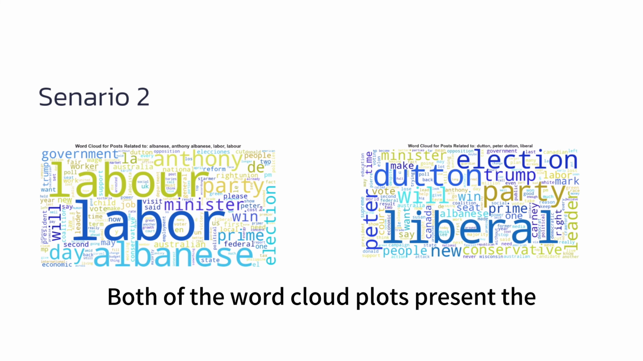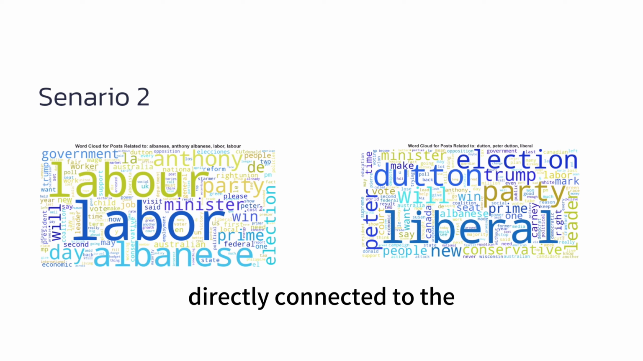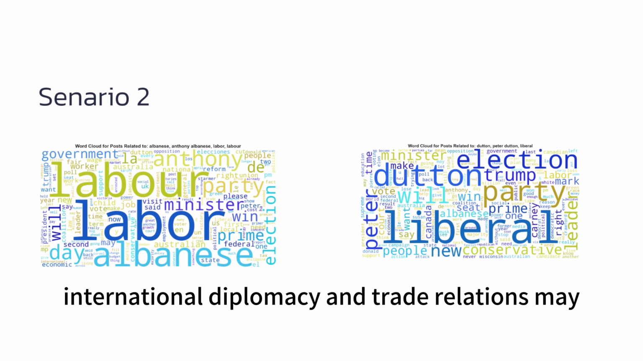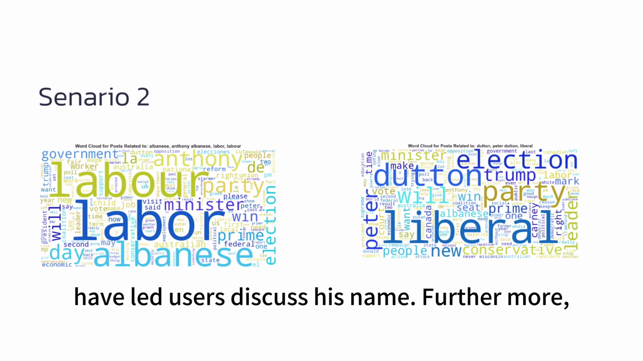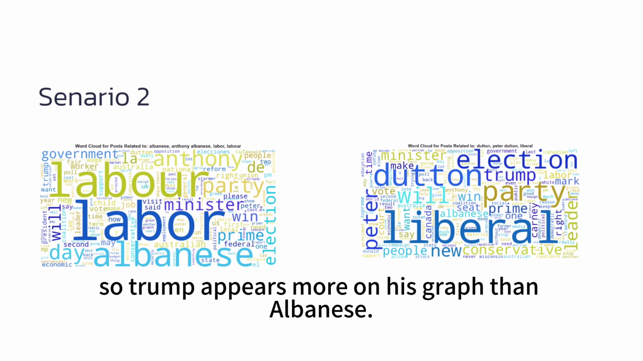Both of the word cloud plots present the appearance of Trump. Although Trump is not directly connected to the two Australian candidates, international diplomacy and trade relations may have led users to discuss his name. Furthermore, Dutton's opinions performed similarly to Trump's, so Trump appears more on his graph than Albanese's.